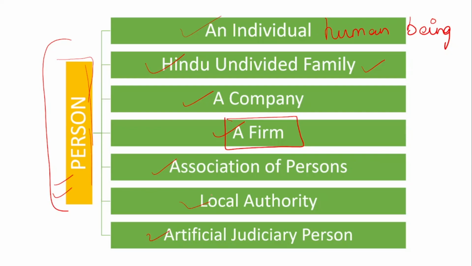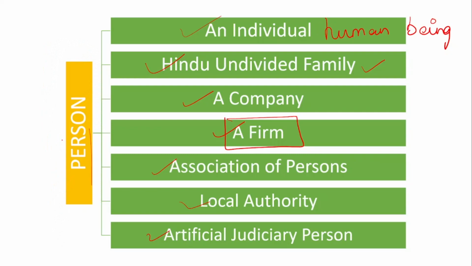Next is artificial judicial person. An artificial judicial person means a corporation which is established under a special act, for example, the Bar Council. It will be established under the special act. Such kind of corporation is known as an artificial judicial person. Even this is considered as a person only.